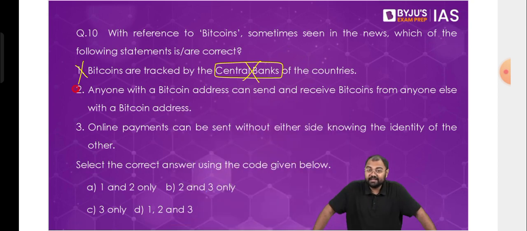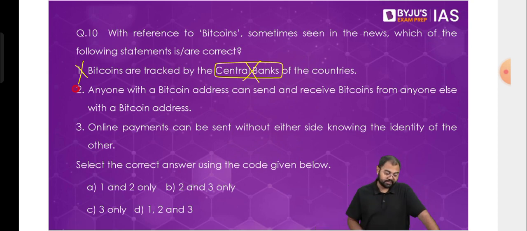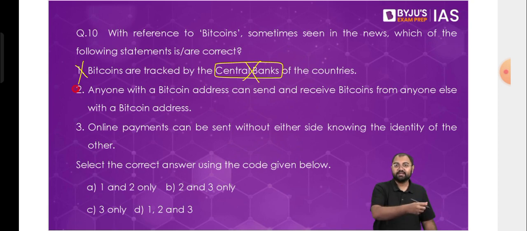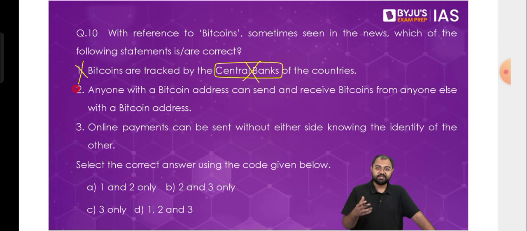So even if there are some illegal transactions happening, let's say drug transactions, it is said that the most amount of money flowing in the Bitcoin market today is through drug transactions. Somebody buying drugs from somebody can pay them via bitcoins and no authority would come to know. And that is the biggest challenge why the governments are so reluctant in letting anyone use bitcoins or any kind of cryptocurrency for that matter.